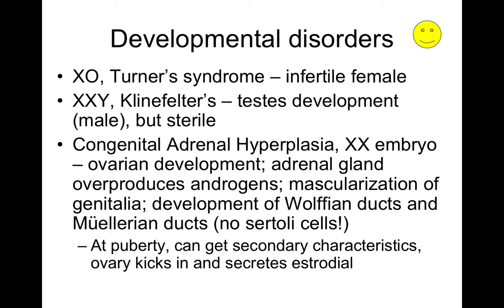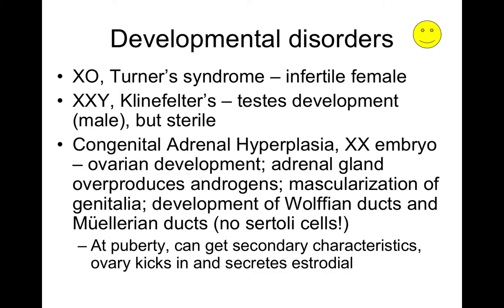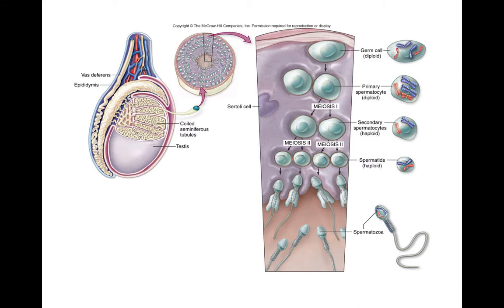We also have congenital adrenal hyperplasia. This is where you have 2 X embryos, in the ovarian development, and it overproduces androgens and causes masculinization of the genitalia. They develop Wolffian ducts and Mullerian ducts, but they have no Sertoli cells. At puberty, they end up getting secondary characteristics. So this individual has both male and female characteristics.